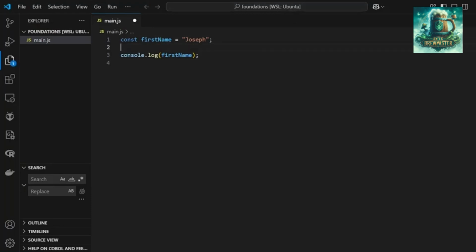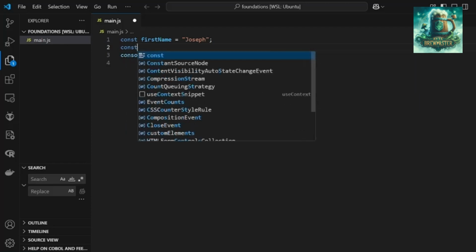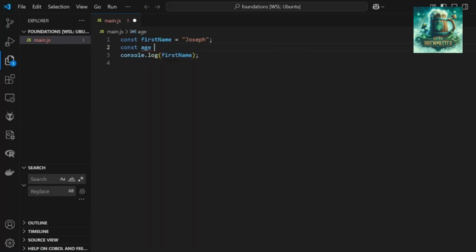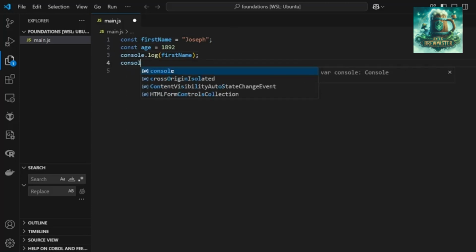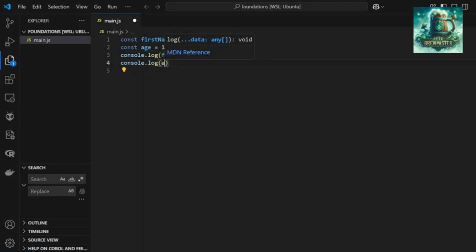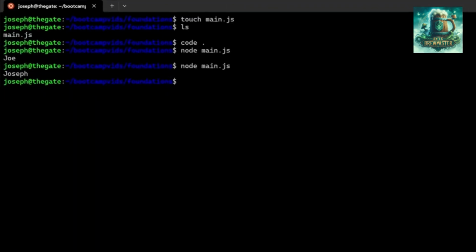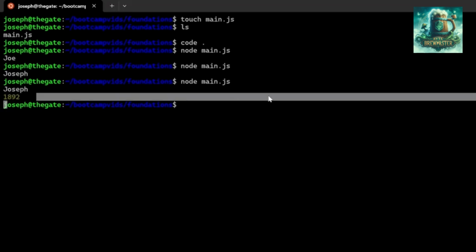We could do the same thing for, let's say, age. Let's say const age, and just for fun, we could say it will be 1,892. Why not? Now we can console.log that as well. We console.log age, and we run the program once again with node and then the name of the file we're using. There. Now we have my name and my age.